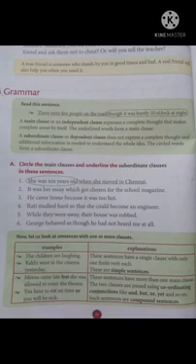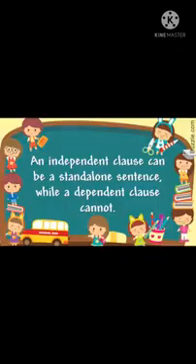Please go through these two sentences and think about their meaning. The first part, there were few people on the road. Yeah, it is a sentence with complete meaning. It gives the main idea that there were few people on the road.